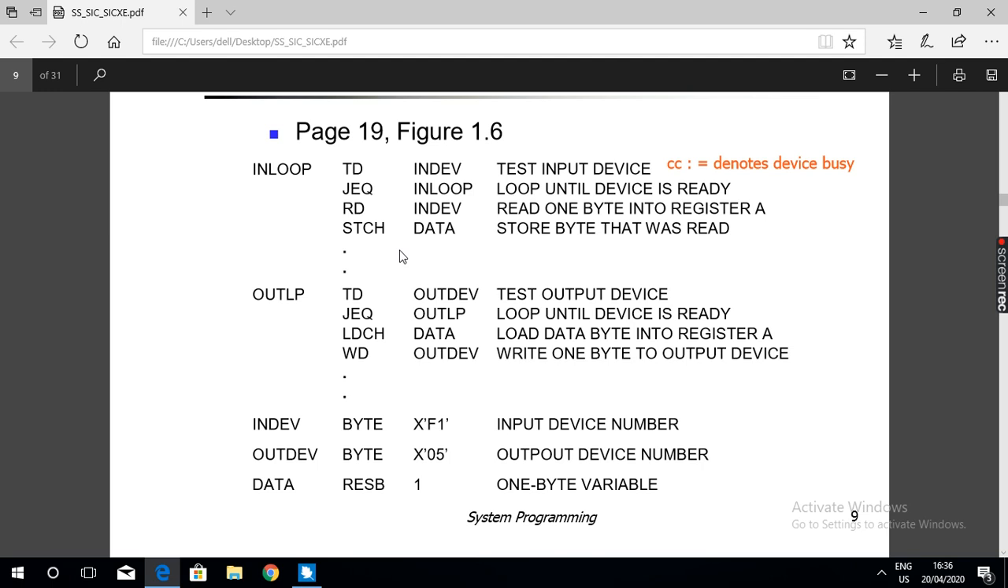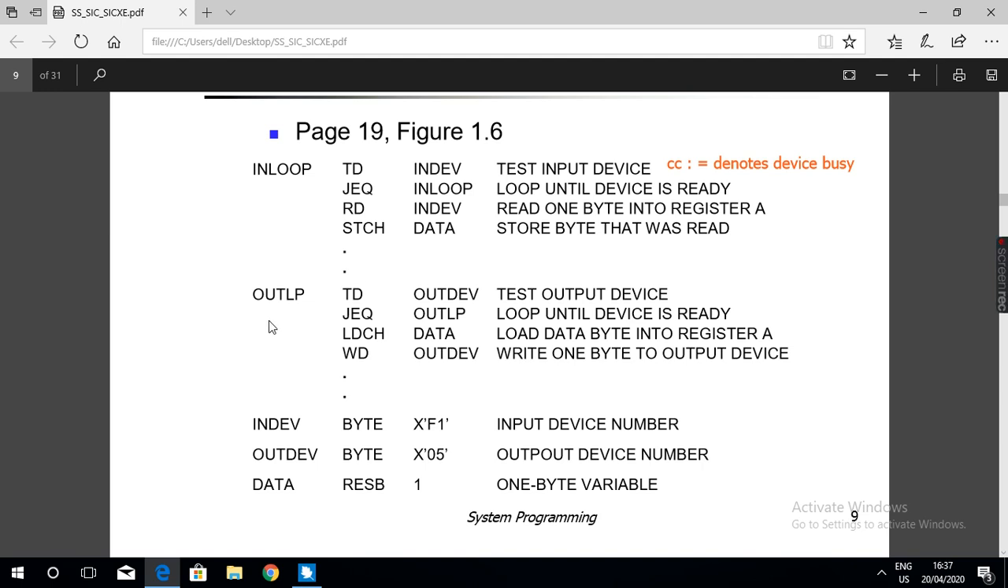Okay, STCH, that is, store the rightmost byte that was in the register to the memory location data. Whatever data was read from the input device was in register A. With STCH data, the data that is read, that is in the accumulator, the rightmost byte of the accumulator, is stored again into the memory location data. Now the data read from the input device is in memory location data.